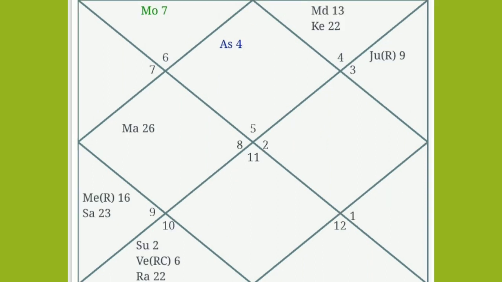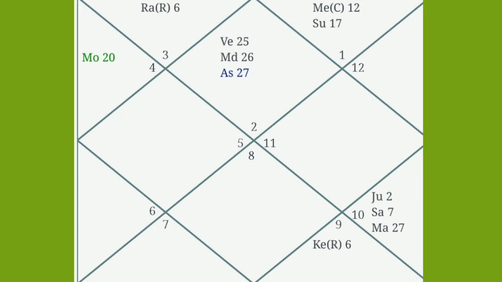Second point is, if Sun is placed in one zodiac sign and the planet is in other sign but within the degrees of combustion, even then the planet will be called combust. In this chart, the Sun is placed in Capricorn sign at 2 degrees and Saturn is placed in Sagittarius sign at 23 degrees. Both planets are placed in different signs, but as Saturn is within 9 degrees from the Sun, it will be called combust.